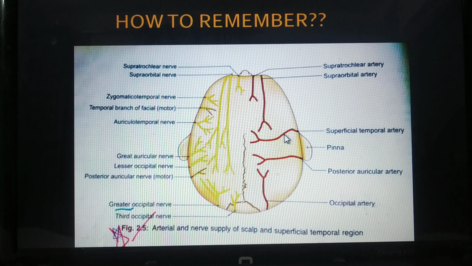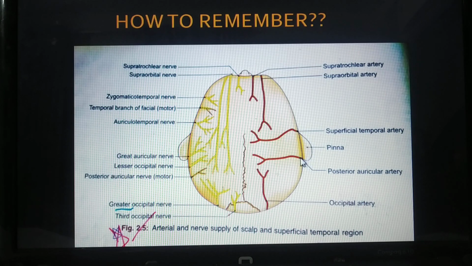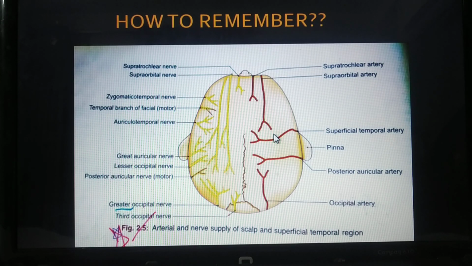So in front is superficial temporal artery, in the posterior region posterior auricular. The superficial temporal supplies the temporal region. Behind the ear is posterior auricular, and at the last, obviously the occipital bone is present, so you can say occipital artery. Just remember the area being associated, and it's an easy way to remember it.